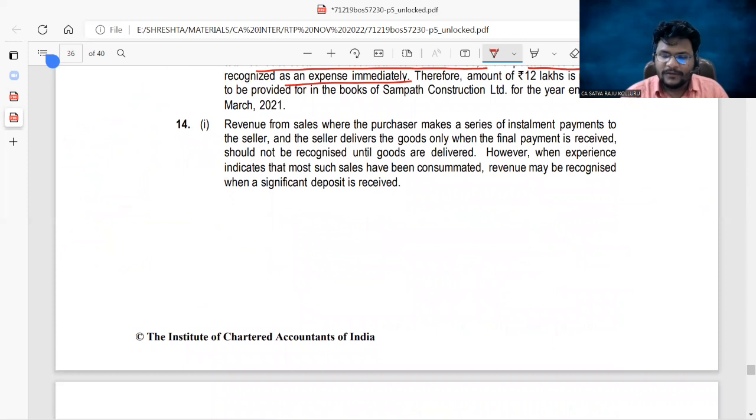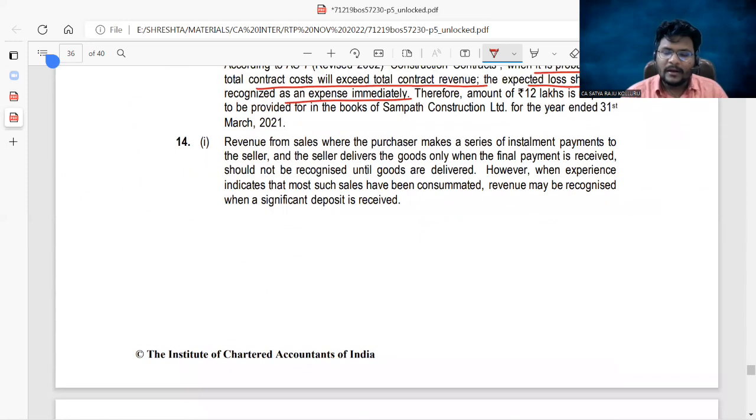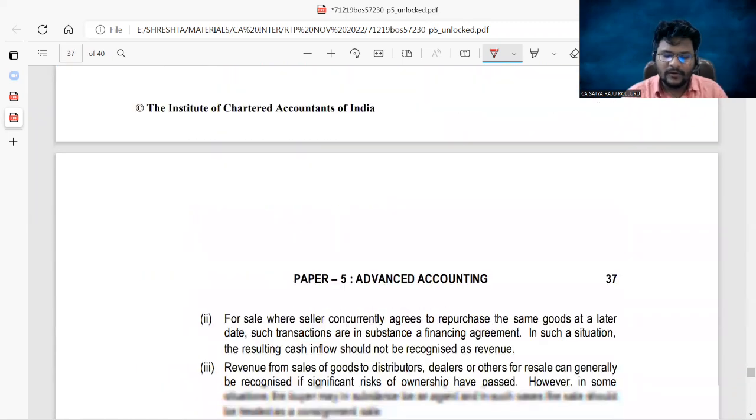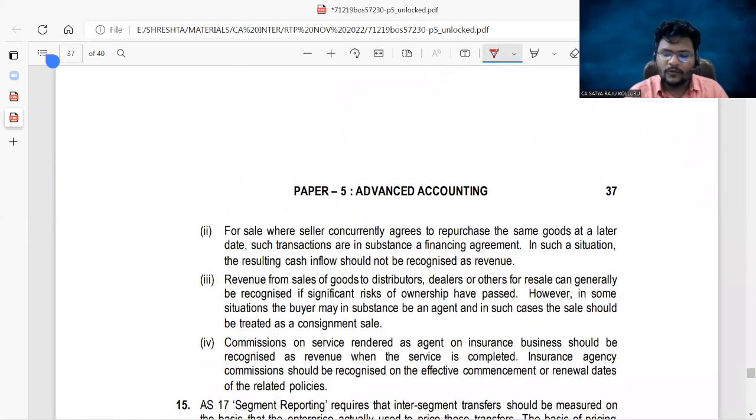So in the first case, they can recognize the revenue only when the final payment is received. In the second case, which is a pure finance agreement, the gross cash inflow should not be recognized as revenue.